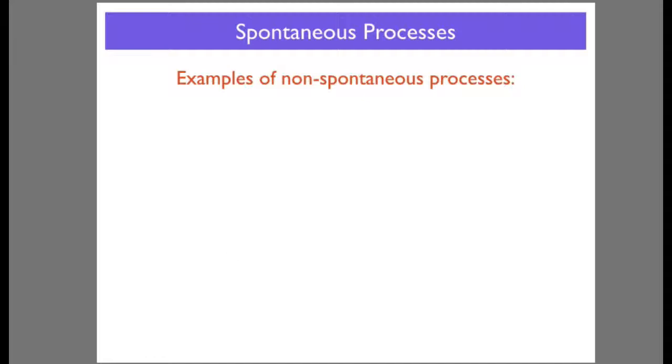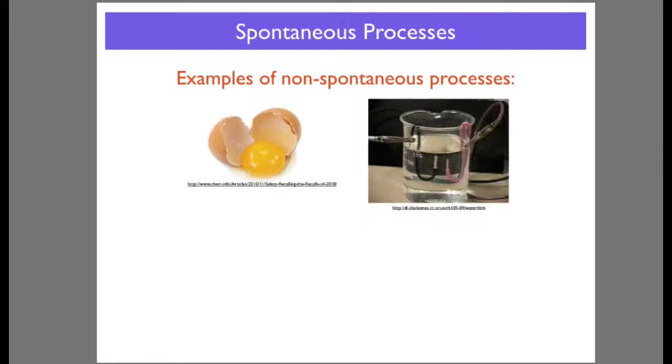Examples of non-spontaneous processes. This egg is not going to become fried or boiled or cooked on its own. You'd have to add heat for it to change. Here, you've got two wires in a solution. If the other end of the wires were attached to either end of a battery, so there's a potential difference between the two wires, then you get a flow of ions between them. Without that battery to provide the voltage difference, your ions aren't going to flow between the two.